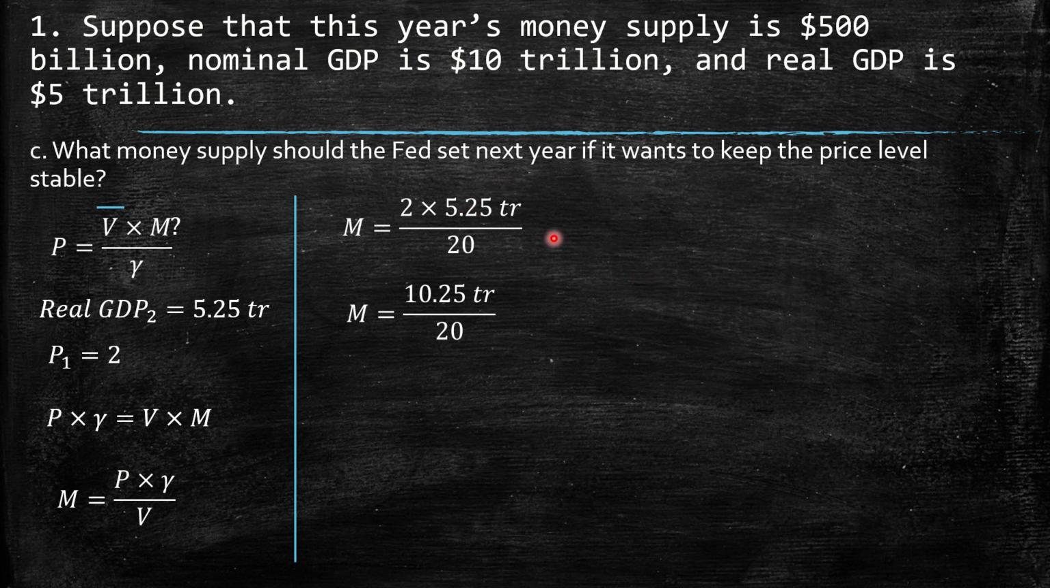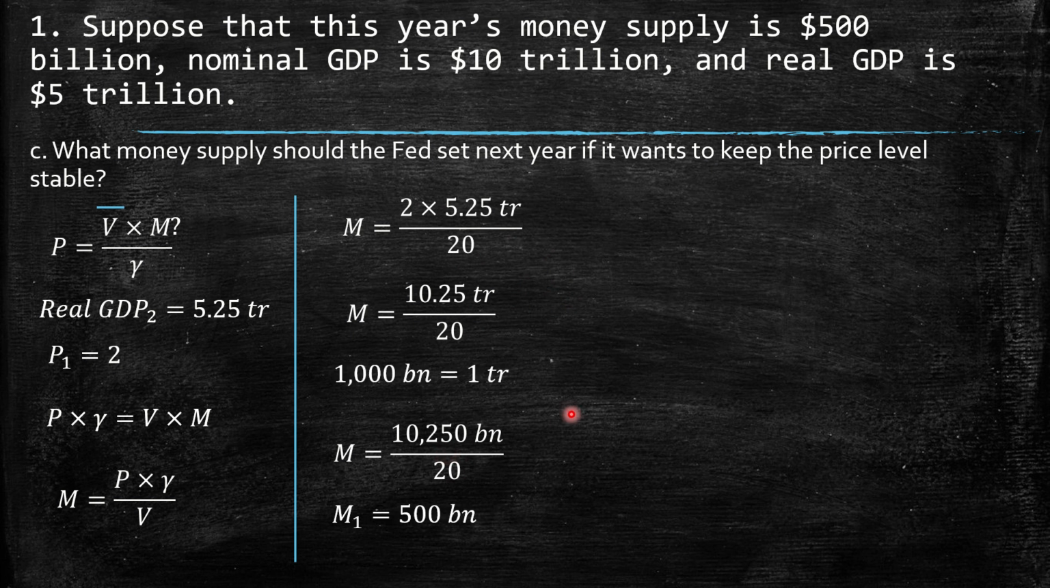Oh, I guess that I did something wrong, right? Because 5.25 times 2 should be 10.50, right? So this over this should be 10,500 billion over 20. We have that the previous one, M1, was 500, and the second one should be 10,500 over 20. I don't know what that is, but it's something higher than this.